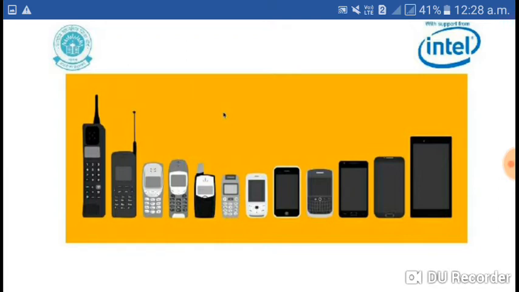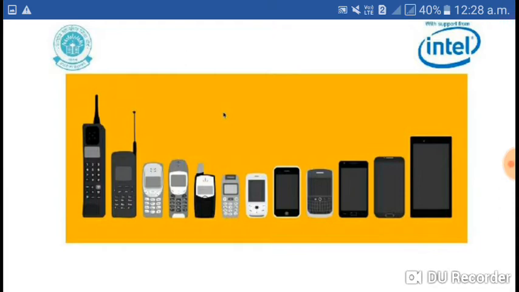As a result, we are surrounded by smart devices and gadgets like smartphones, smart watches, smart TVs, etc. A number of other devices are also there in our day-to-day routine life.